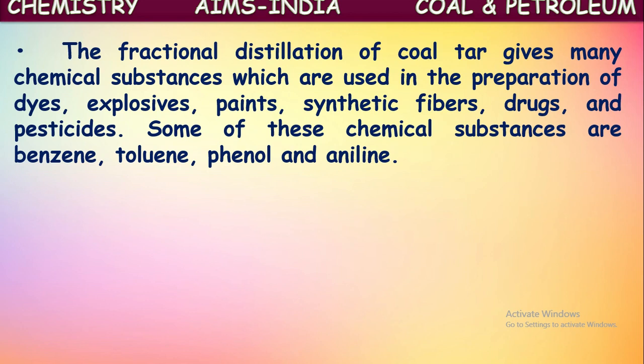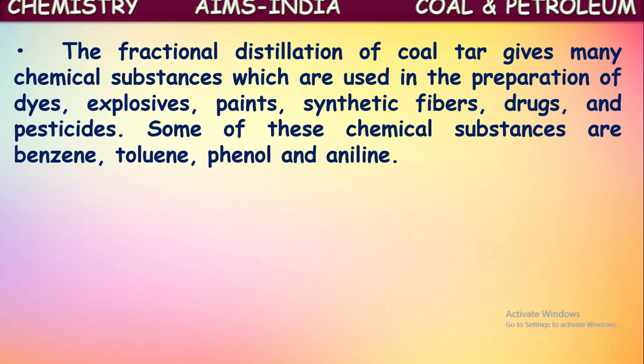It is a mixture of so many carbon compounds, and these are all liquids. When these liquids are heated, those with lower boiling points evaporate first, and in that way different components of coal tar are separated at different temperatures. That technique is called fractional distillation. By that, different substances or compounds are separated from coal tar.